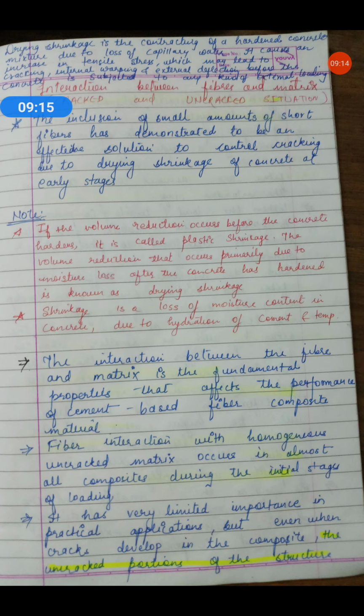When hardened concrete is subjected to thermal stresses, due to temperature fluctuation, it contracts. In a hardened concrete mixture, loss of capillary water causes an increase of tensile stresses, which may lead to cracking, internal warping and external deflection before the concrete is subjected to any external loading.